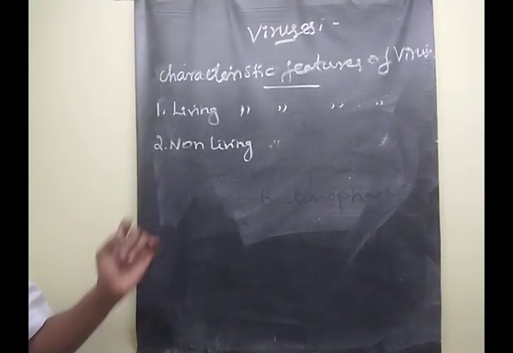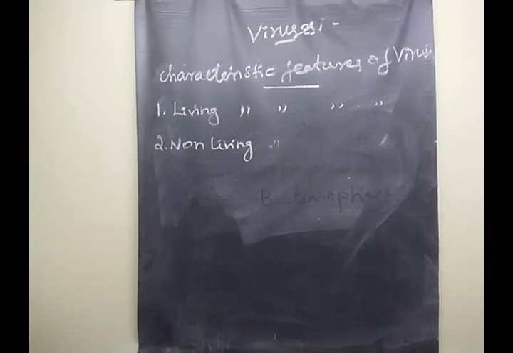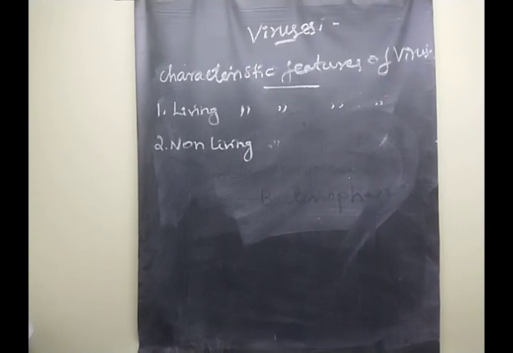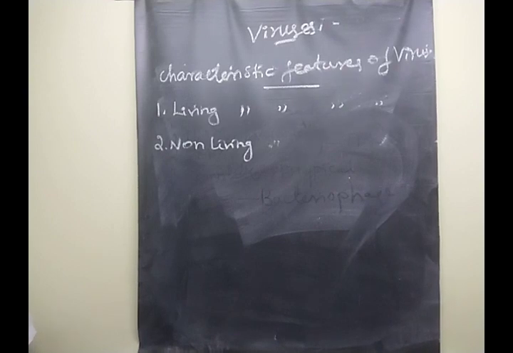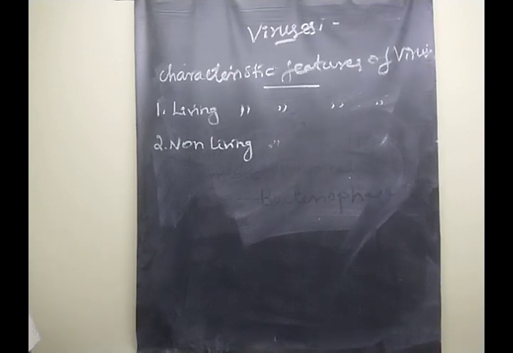The next one, the living characters mean they can infect and cause diseases in living beings. The next one, the ability to multiply inside the living cells.